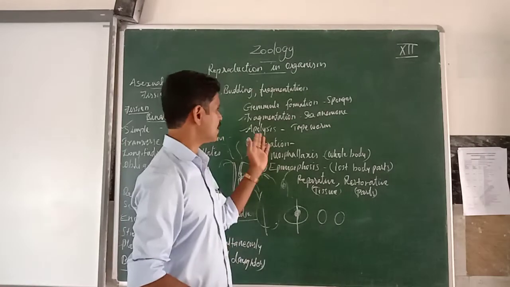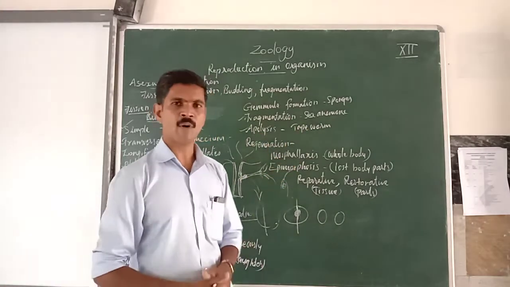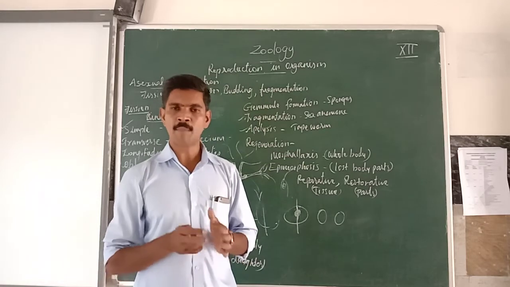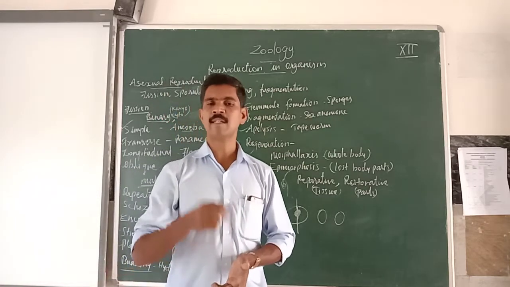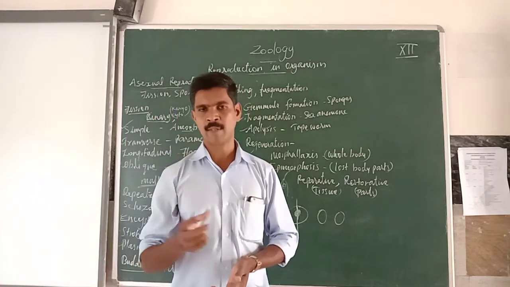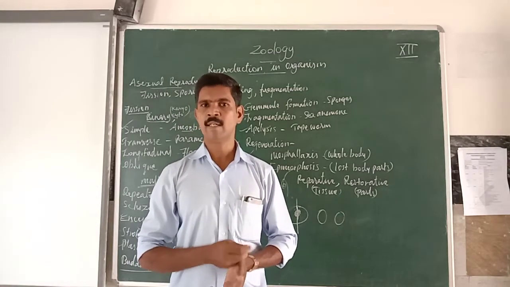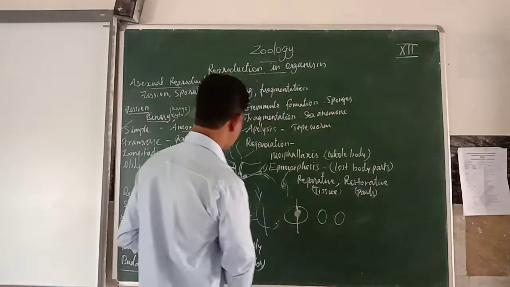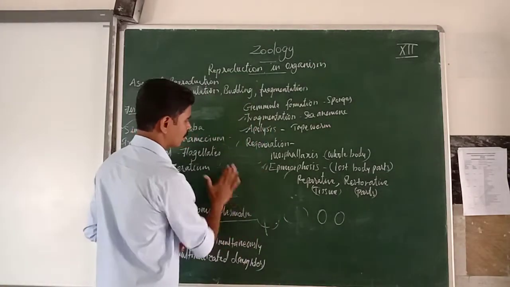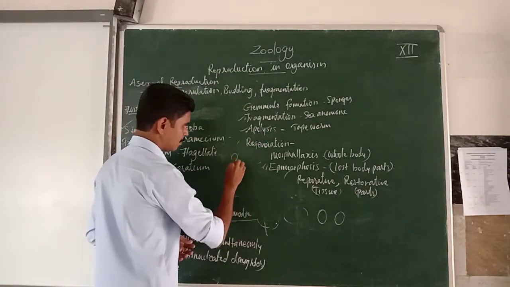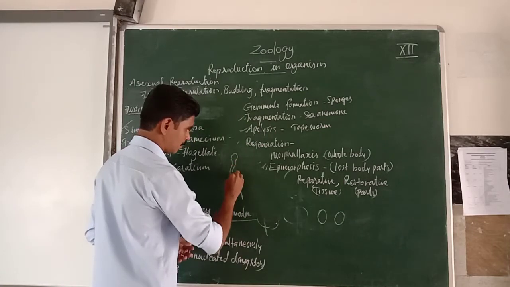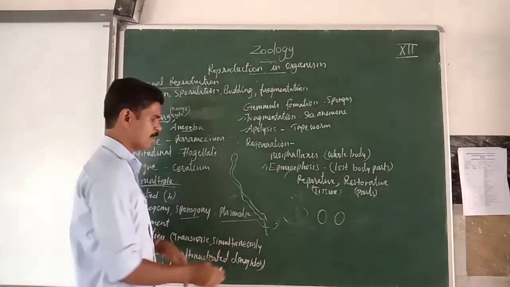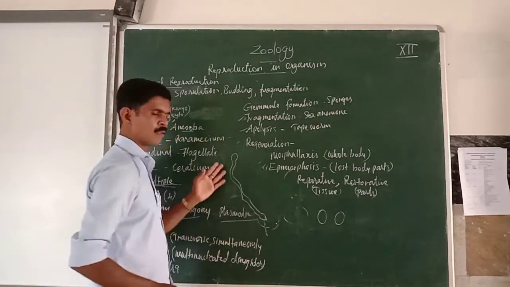Apolysis. We can see this type of asexual reproduction in the body of the tapeworm, Taenia solium. Listen very carefully. The body of the Taenia solium is divided into many segments, not fragments, many segments. So just imagine the structure of a tapeworm.